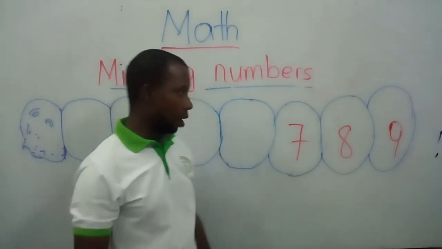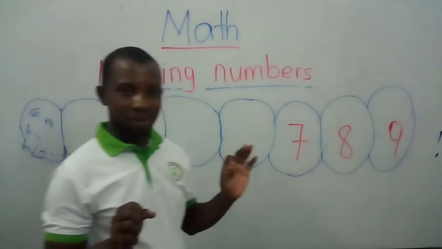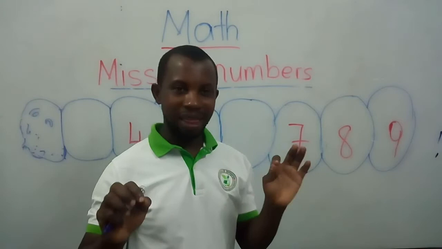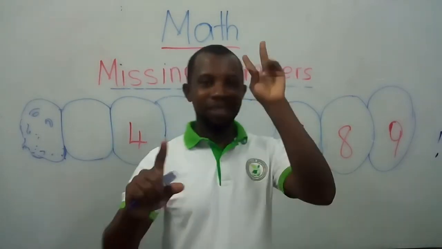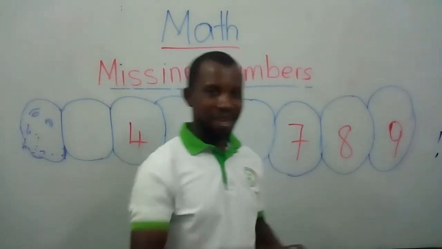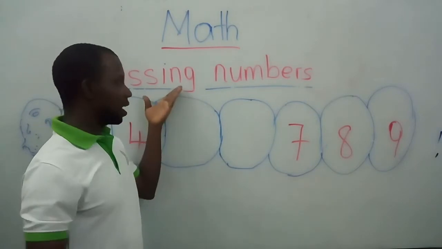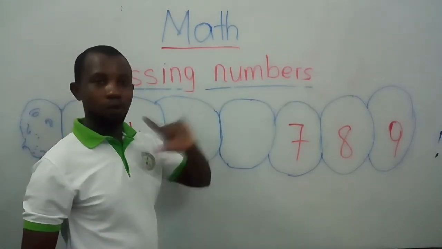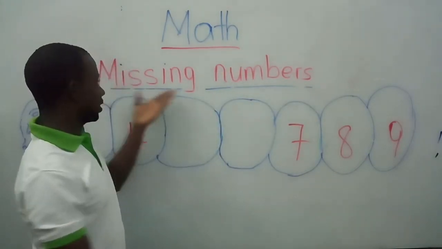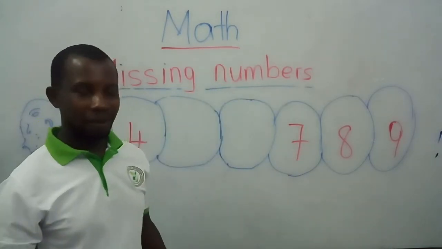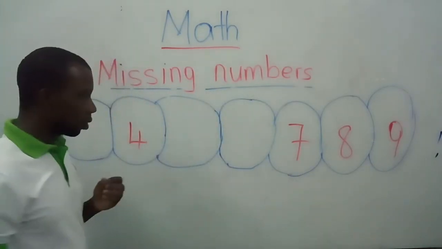Very good. Now, let's pronounce missing numbers together. 1, 2, 3. Let's go. Missing numbers. Very good. One more time. Missing numbers. Very good. Now, look on the board.